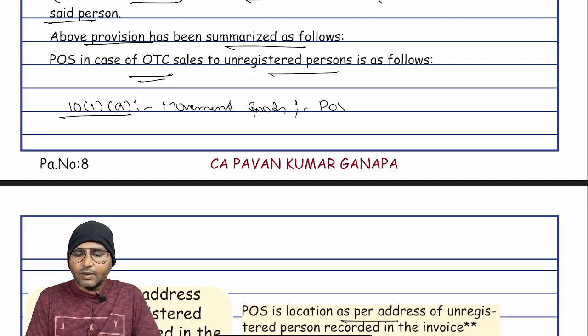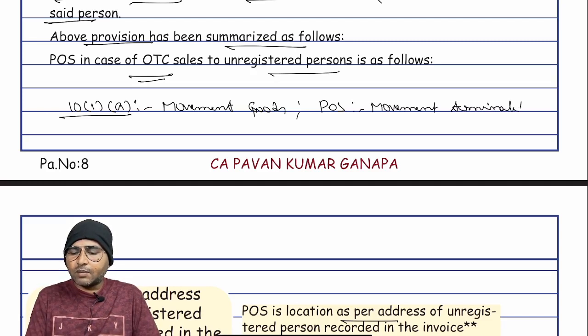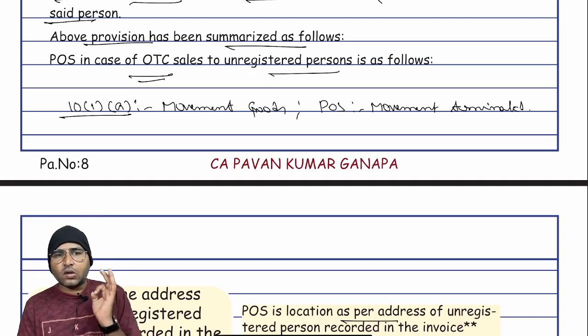Place of supply will be where goods movement has been terminated. That is the place of supply, right, in 10(1)(a).